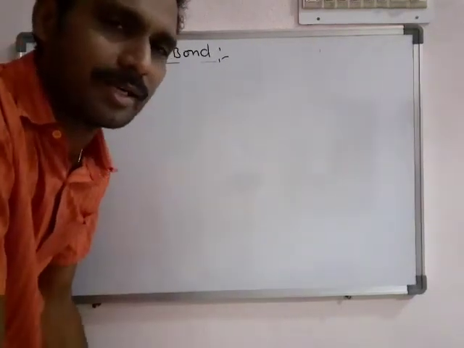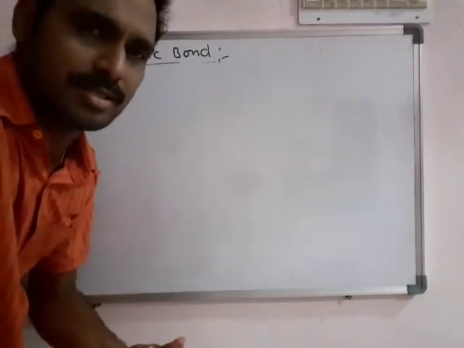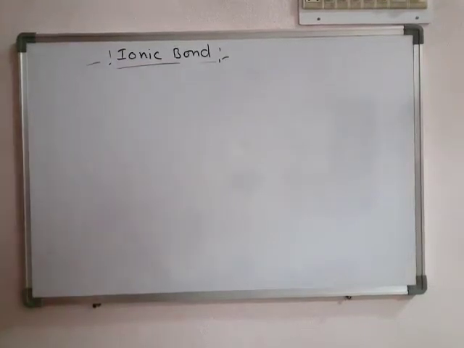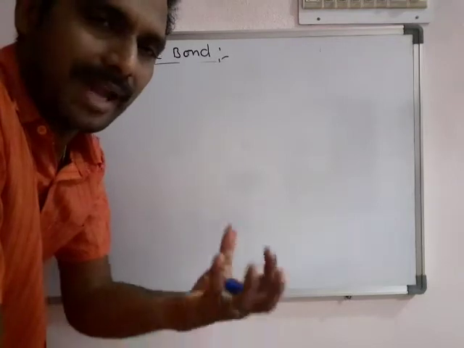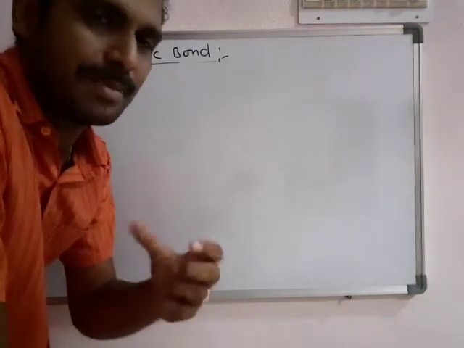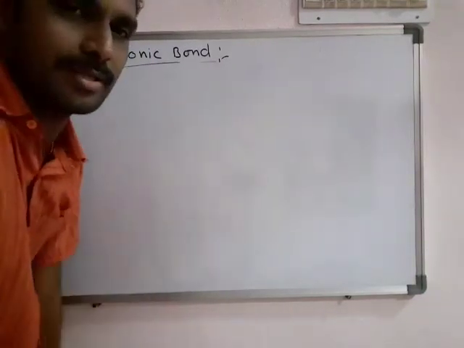What are the different choices? One of the choices is formation of an ionic bond, to get stability by getting an octet. Ionic bond is one of the choices.